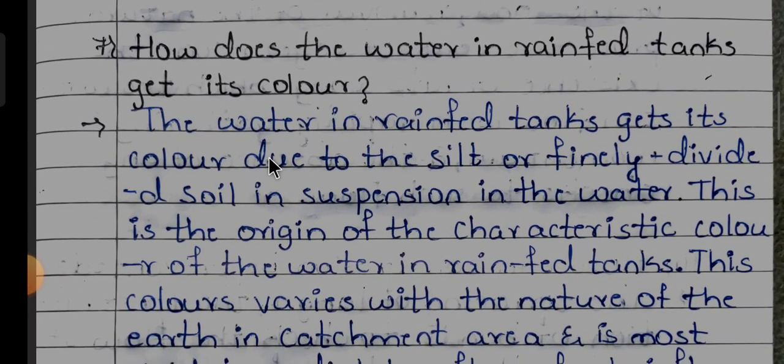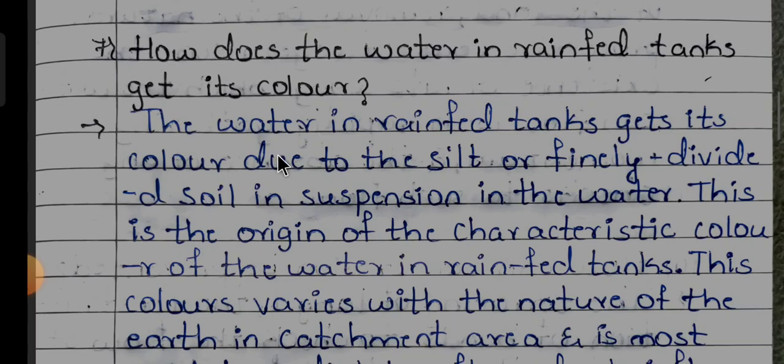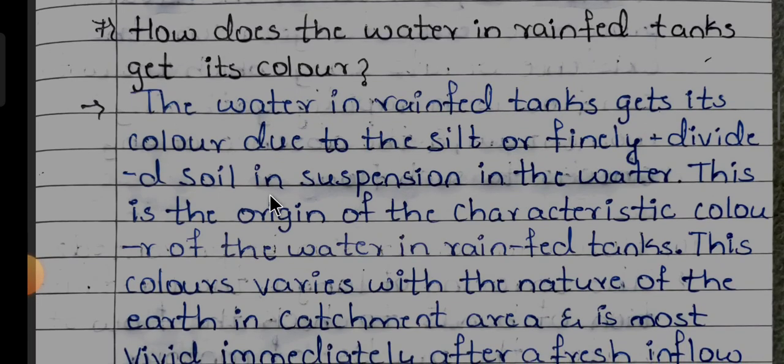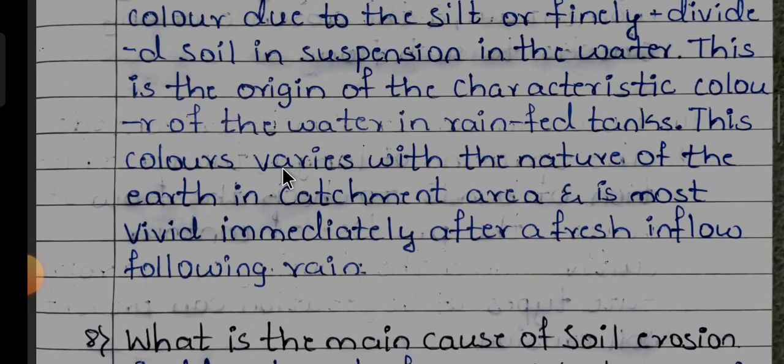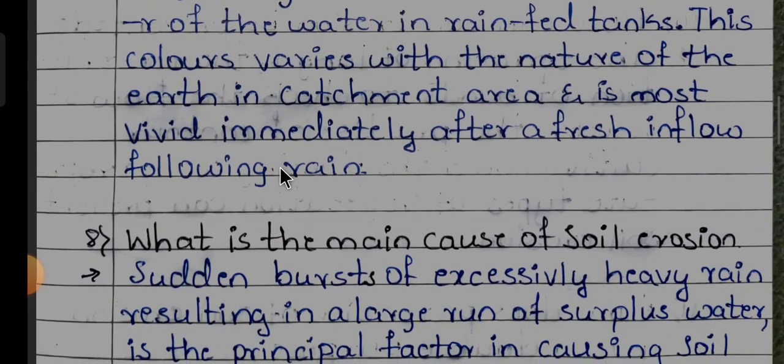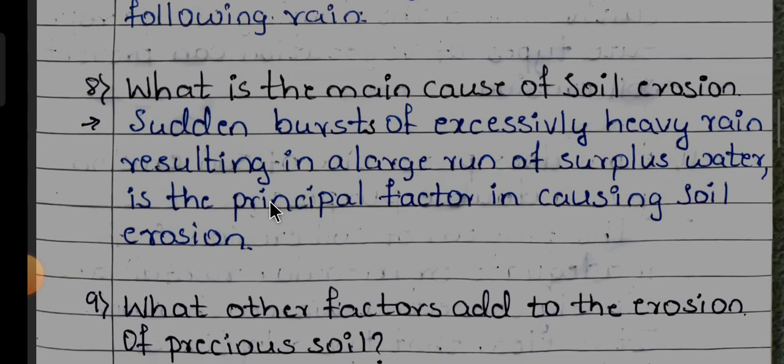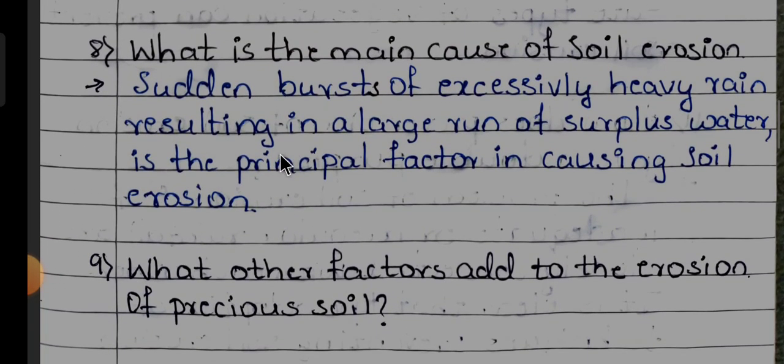Next, the seventh one. How does the water in rain-fed tanks get its color? The water in rain-fed tanks gets its color due to the silt or finely divided soil in suspension in the water. This is the origin of the characteristic color of the water in the rain-fed tanks. This color varies with the nature of the earth in the catchment area and is the most vivid immediately after a fresh inflow following rain. Next, the eighth question: what is the main cause of soil erosion?